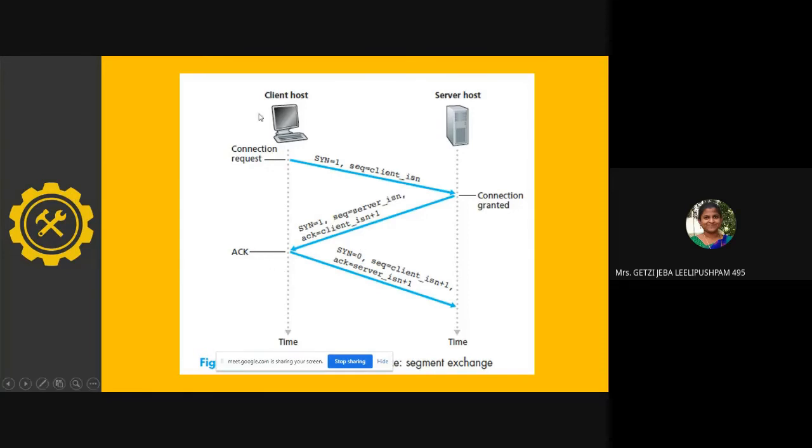Now what happens? The client accepts the data. SYN equal to 0 means it is the last step of connection establishment. Then the sequence number is client ISN plus 1. Initially I started with client ISN, now my number is client ISN plus 1, and I would like to acknowledge yours.